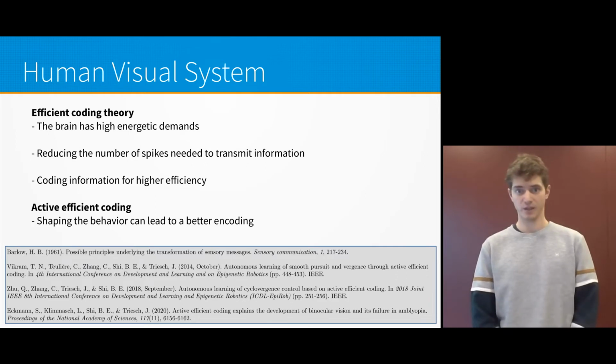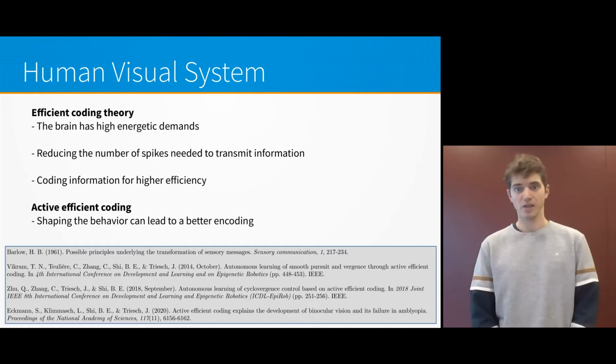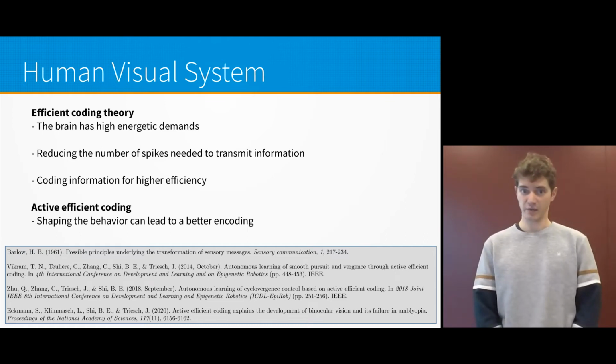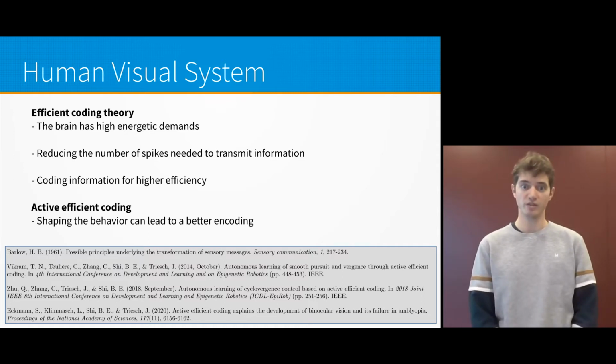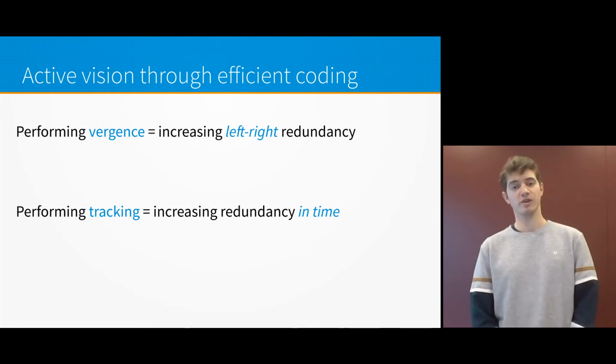to save energy. An extension of this principle, called active efficient coding, has been formulated, proposing that the behavior itself can produce sensory information easier to encode. When applied to the visual system, active efficient coding predicts that the eye muscles must be controlled by the brain in order to produce redundant, and thus easily encodable, visual information. Increasing the redundancy between the two eyes leads to focusing on the same point in the environment, and increasing the redundancy in time to tracking of objects. As a consequence, learning both vergence and tracking boils down to a redundancy maximization task.